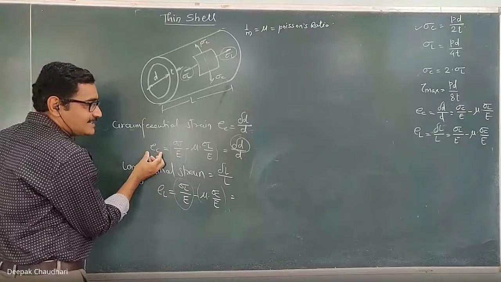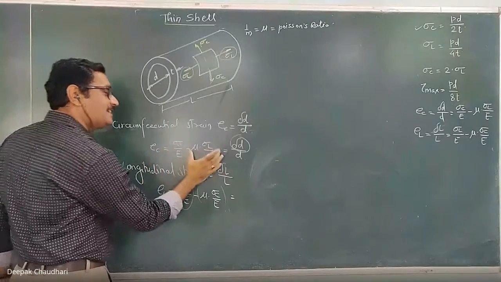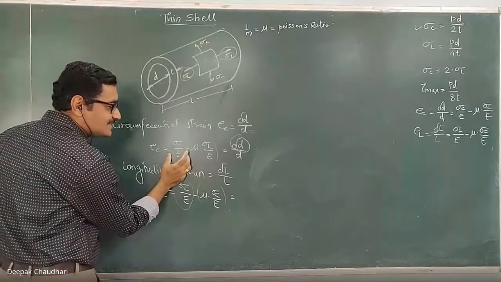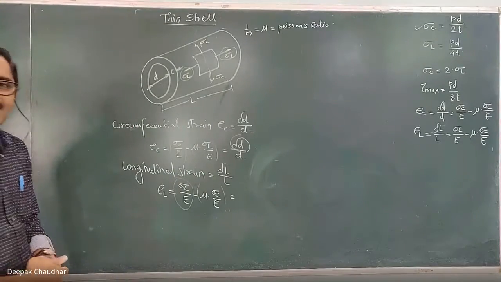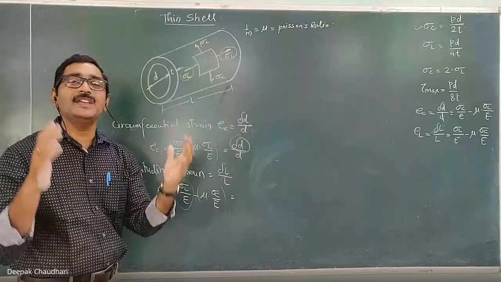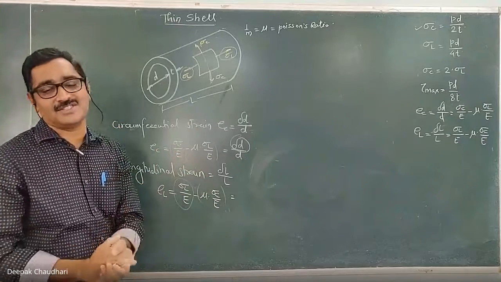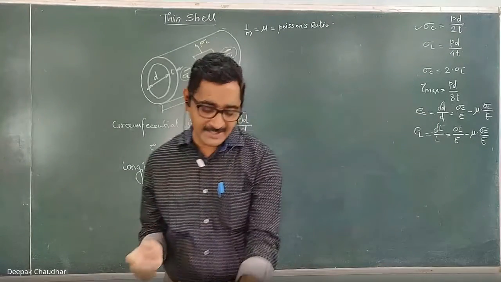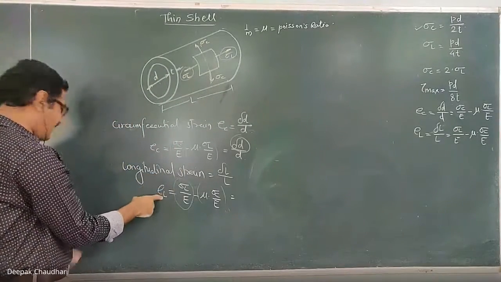So to calculate the resultant circumferential strain, this is the circumferential strain because of sigma C, and this is the circumferential strain because of sigma L. So this is the linear strain in the circumferential direction, and this is the lateral strain in the circumferential direction. Okay, understood? So remember this basic formula instead of converting it in terms of P, D, and T. This is the linear strain, this is the lateral strain. So personally, I suggest remember this formula instead of in terms of P, D, and T. So by using these two formulas, you can calculate the circumferential strain and longitudinal strain.